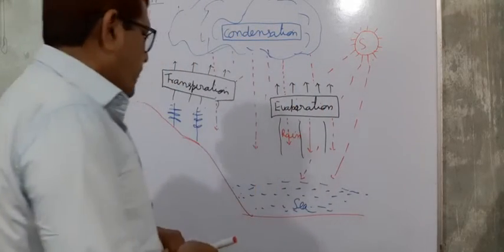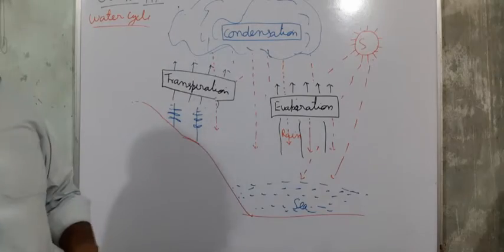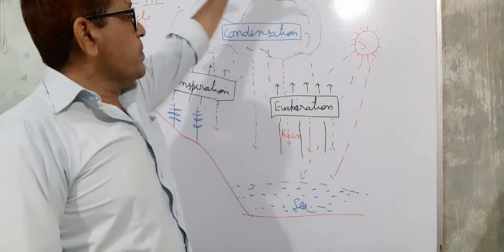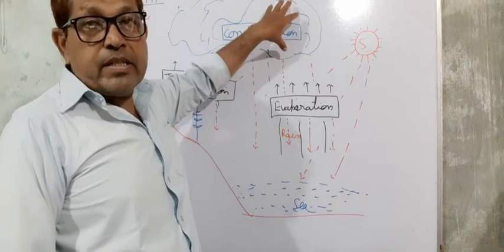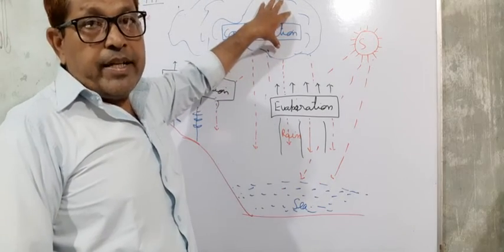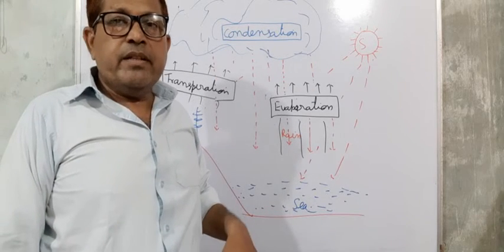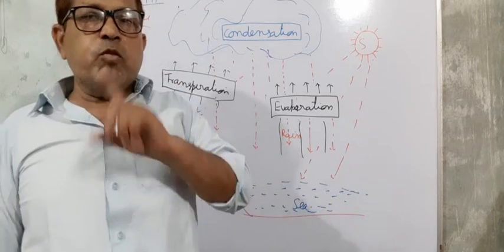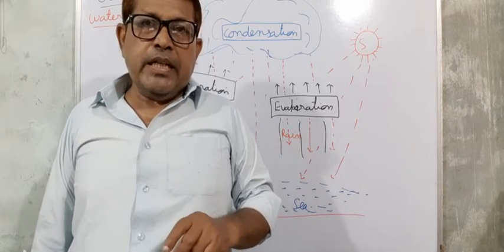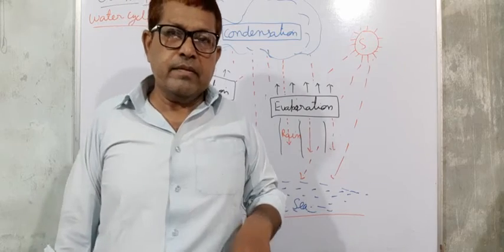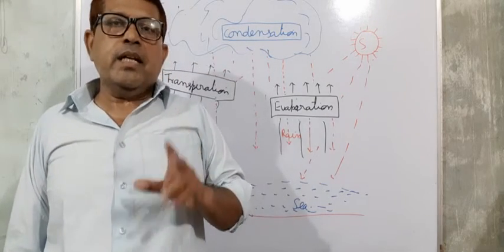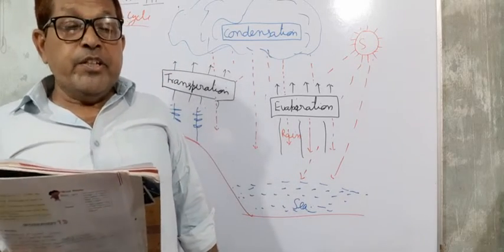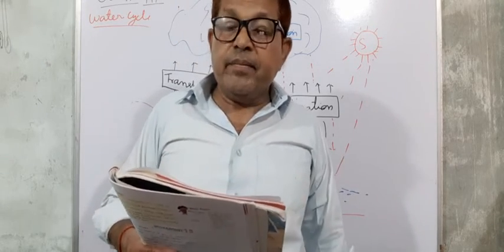So in this way, water moves from the sea, from the different water bodies, and gets converted again into water drops and comes back on the earth. In this way, water moves in nature. So the cyclic movement of the water is called the water cycle. So we have to read the detail. We use the same water again and again.